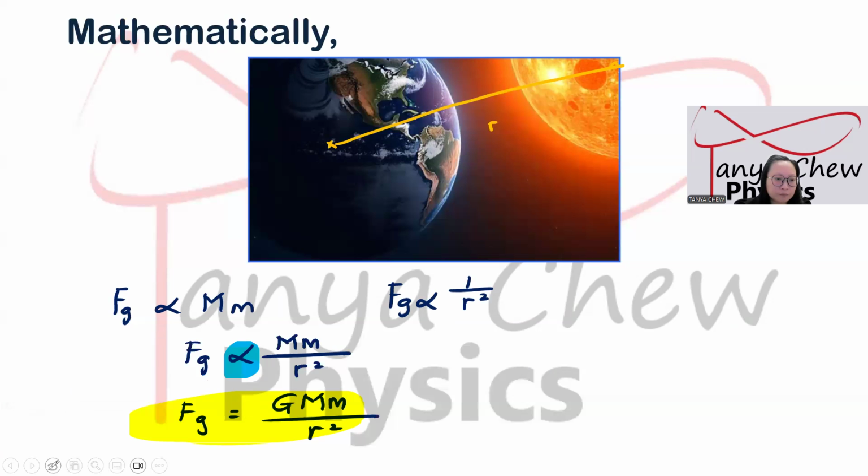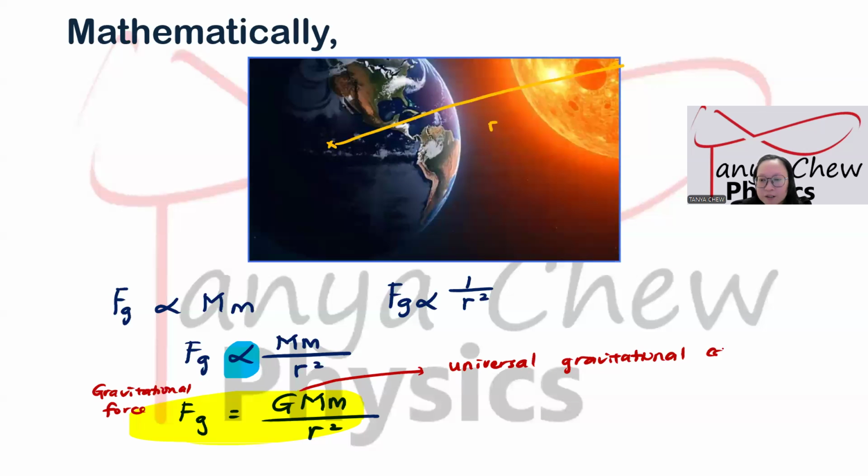Fg represents gravitational force. Capital G represents the universal gravitational constant, and the value is always constant at 6.67 times 10 to the power of negative 11 Newton meter squared per kilogram squared.